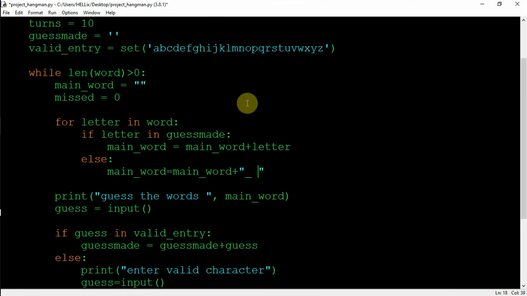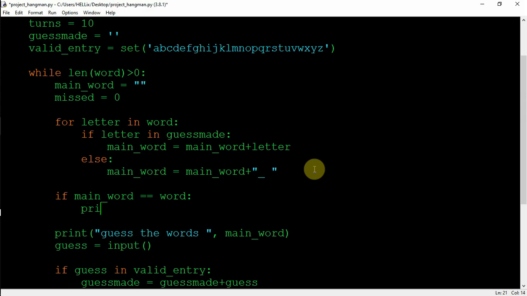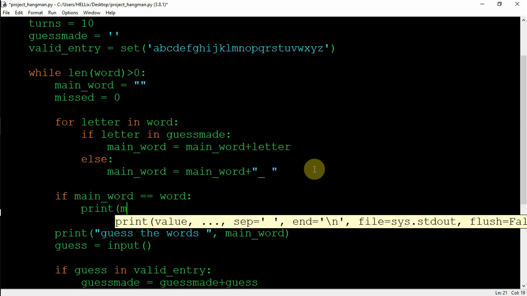This will be easier for us to work with. Okay, so this was the use of main word over here. We are using main word to display the correct structure, the hashes, as I mentioned in the slide, the dashes and words. So this way we can show correct slashes and dashes. Okay. Now one thing also to notice, if my main word is now directly equal to the word which my user has to guess, so I'll write if main word equal to word, what I'll do for this, I'll print the main word,